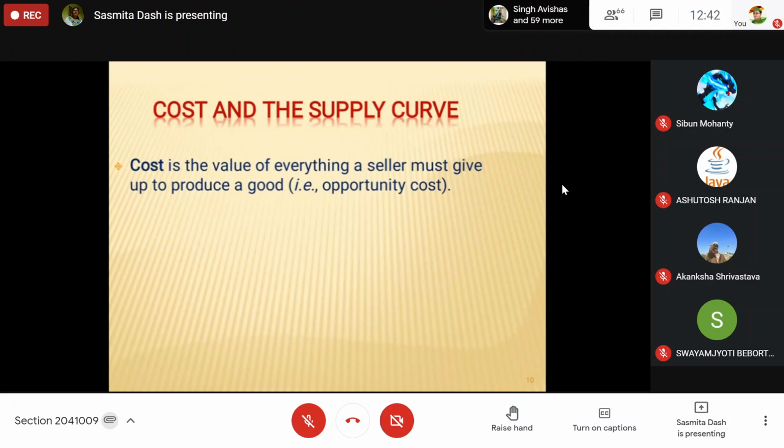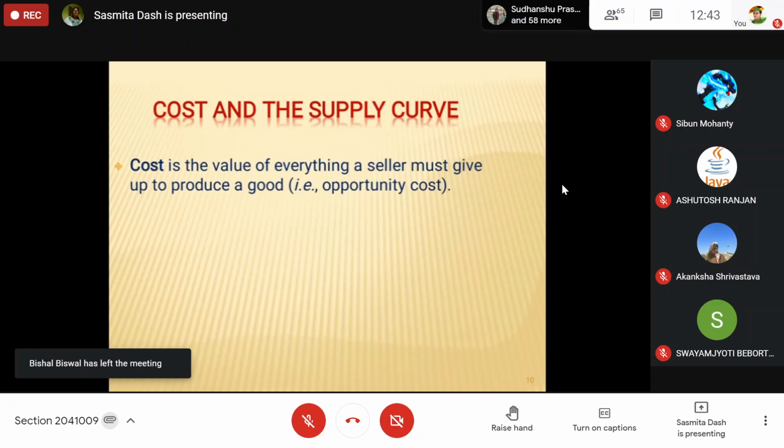We are giving up something. In the case of opportunity cost, it is the other alternatives that we are sacrificing. In terms of money cost or monetary cost, it is the money we are sacrificing. So cost is the sacrifice made by a person to get something. Cost is the value of everything a seller or producer must give up to produce the good.